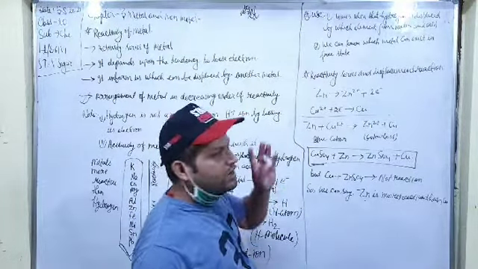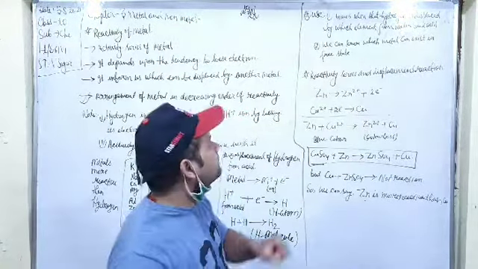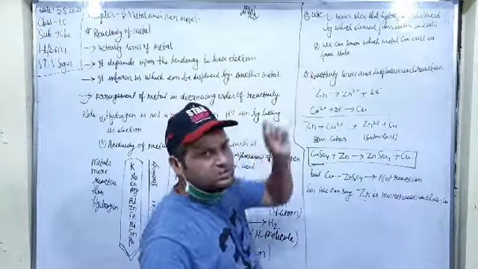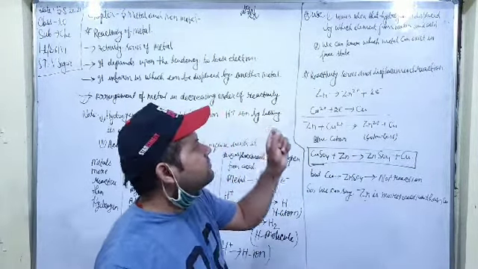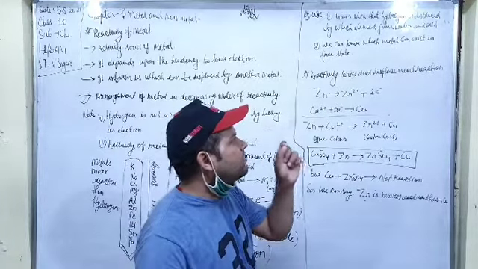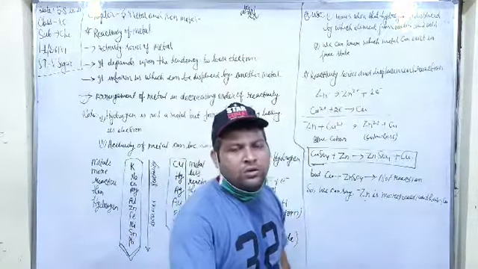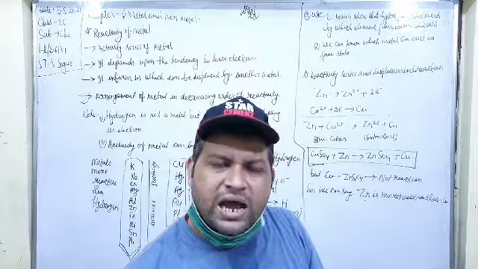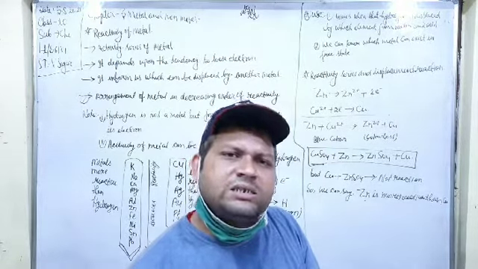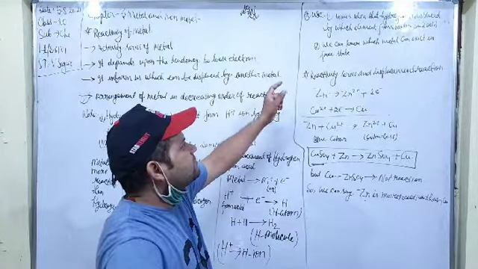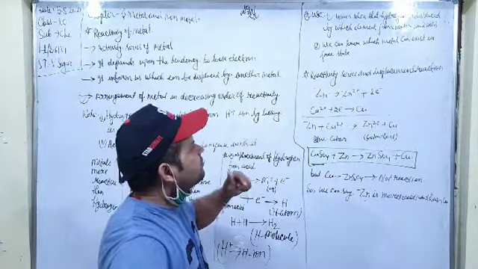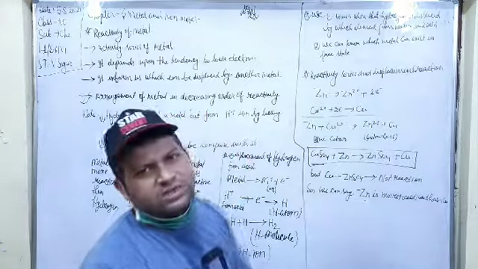And what is the usage of the reactivity series? It gives the idea of which metal can displace hydrogen from water and acids. Second, it is very useful to know which metals can exist in the free state.